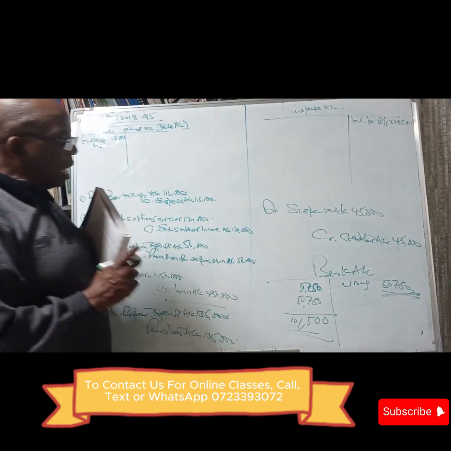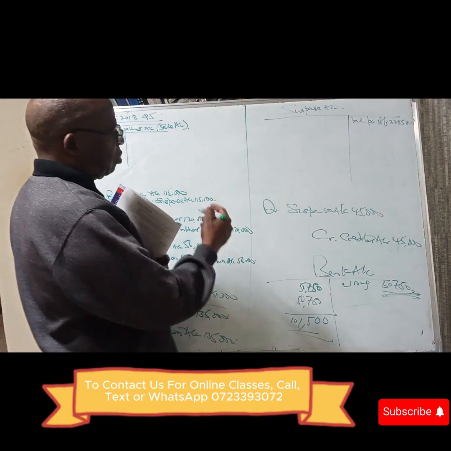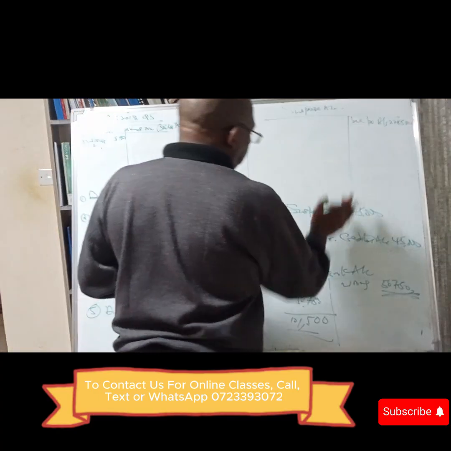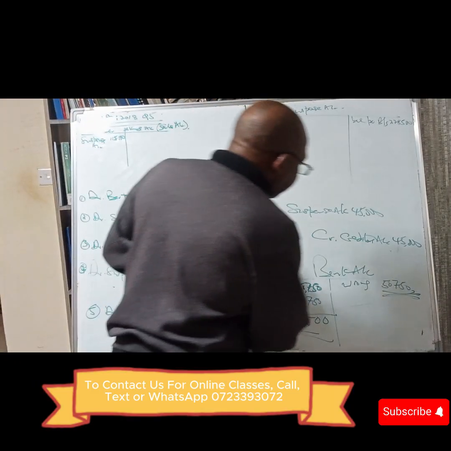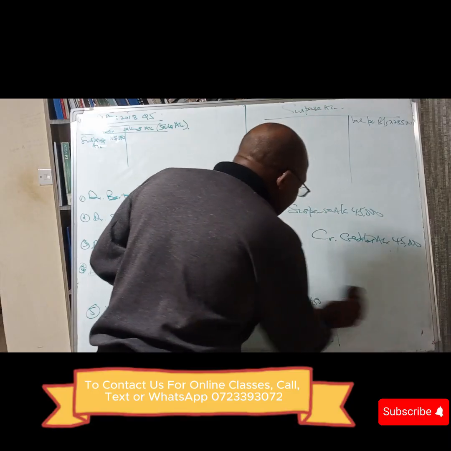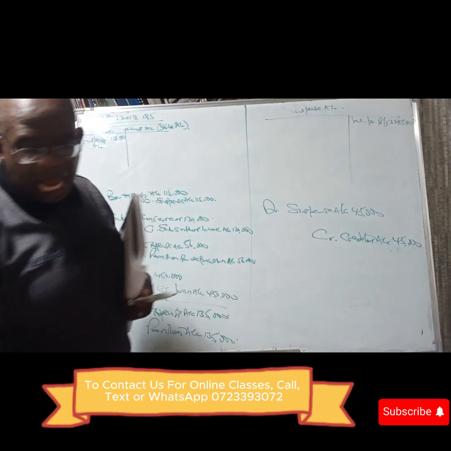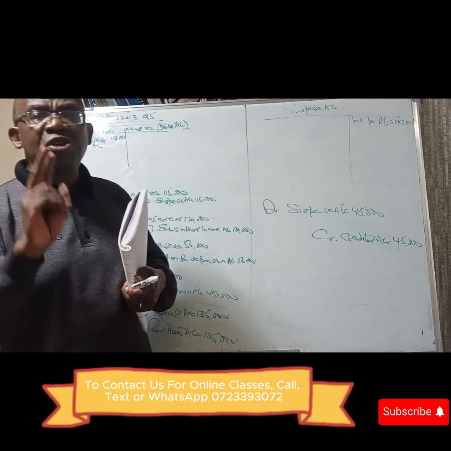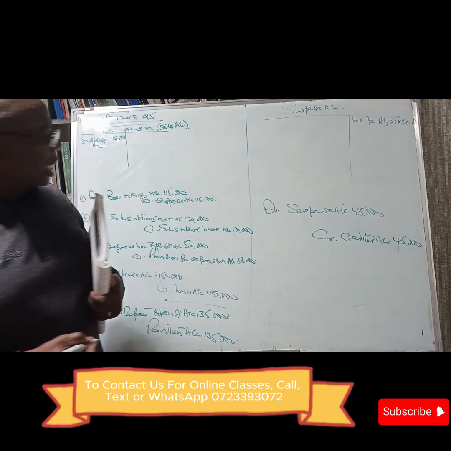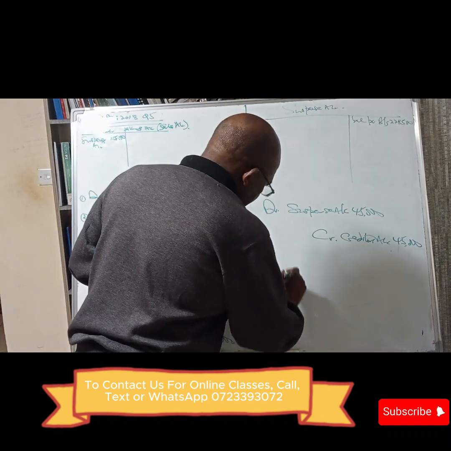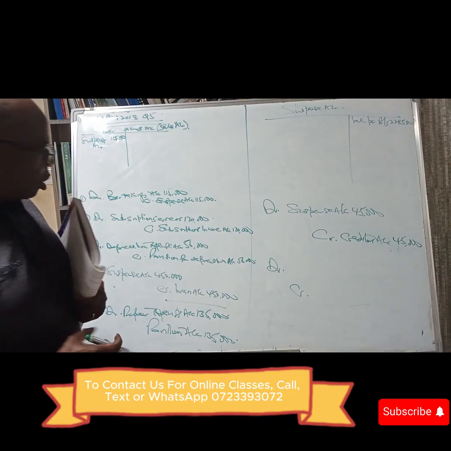So we are debiting bank with 11,500, but we credit suspense. We debit bank and we credit suspense. If you go to that video, I explained this very well. An error of complete reversal, we do two entries, and the account where the wrong was done, you record it twice.